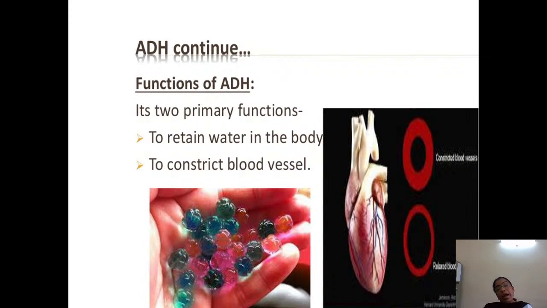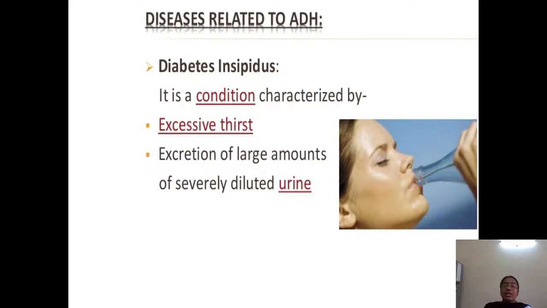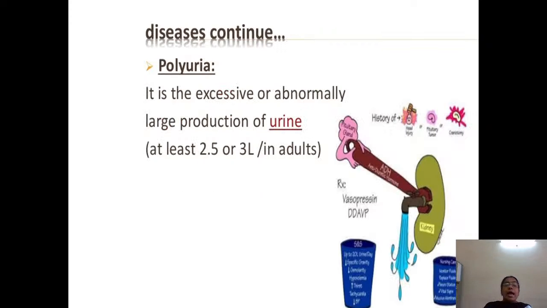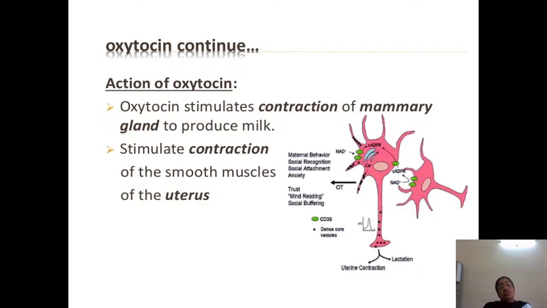The function of antidiuretic hormone is to retard water loss. When vasopressin is insufficient, the condition is called diabetes insipidus. There is excessive thirst and excretion of a large amount of diluted urine. It is a disease related to antidiuretic hormone, where there is polyuria, the person goes to the washroom many times, and about 2 to 3 liters of urine is passed. Whatever water they drink, that much water is also lost.